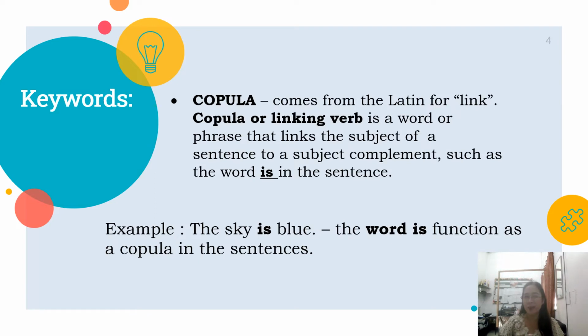The next word is copula. So copula comes from the Latin word link. Copula or linking verb is a word or a phrase that links the subject of the sentence to a subject complement, such as the word is in the sentence. For example, the sky is blue. The word is functions as a copula in the sentence.